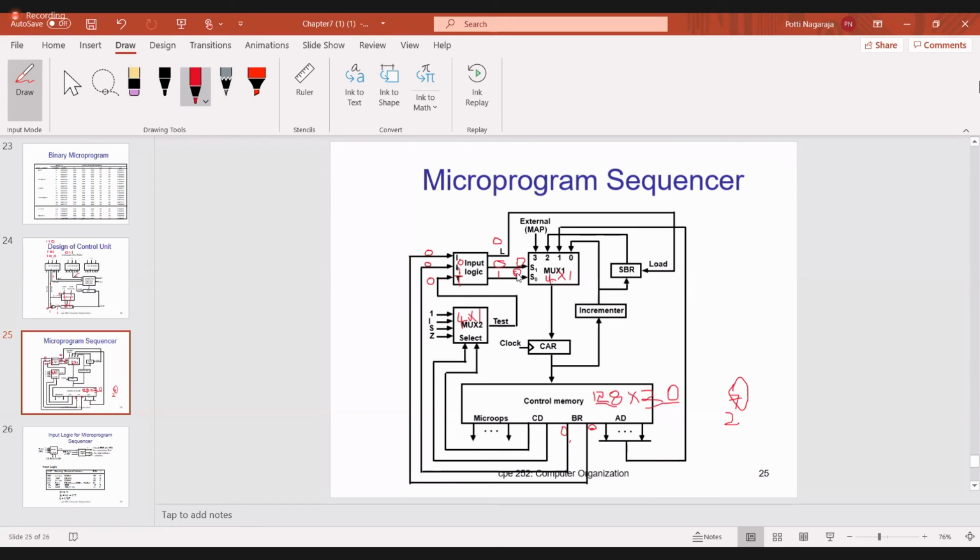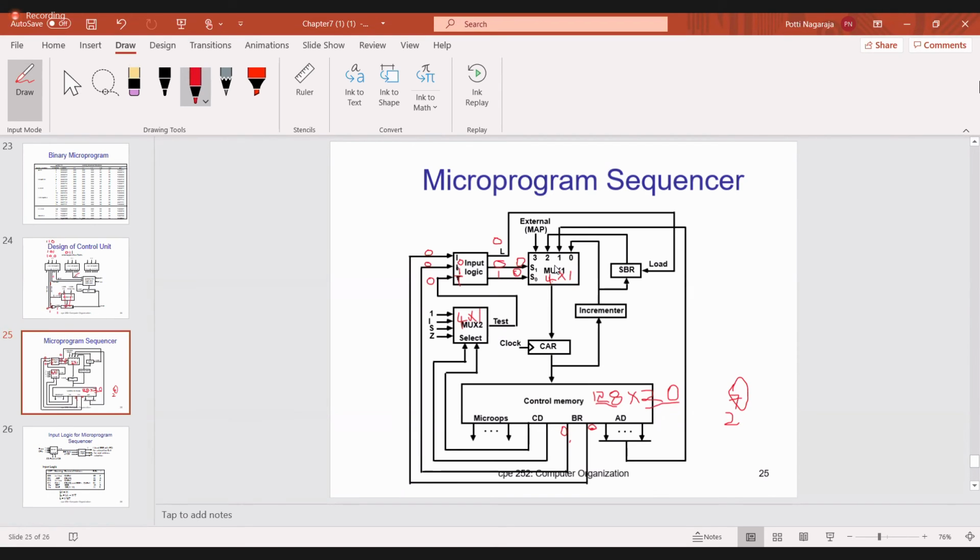S1, 0, 0, onto which line will be selected? 0th line, sir. 0th line is connected to which one? Incrementer. So when 0th line is connected to incrementer and incrementer is connected to CAR, that means CAR will be incremented by 1, and that I am applying as an input to the 0th input, and that will be transferred to the CAR register. Is it okay what I said?